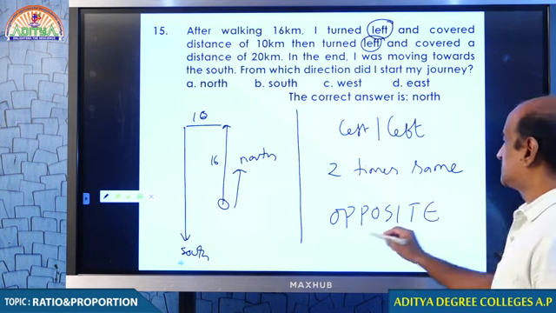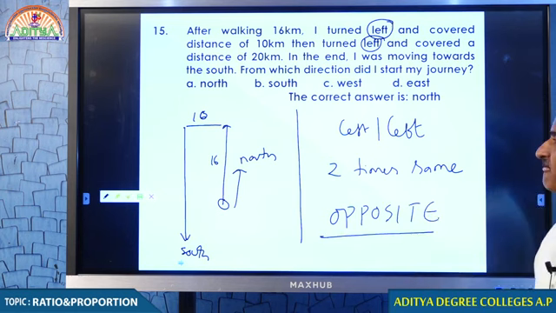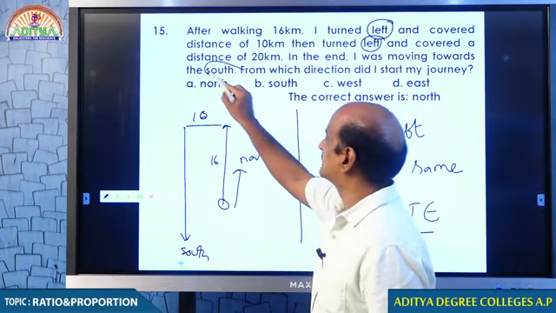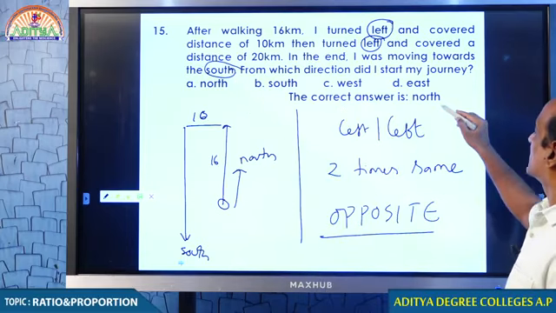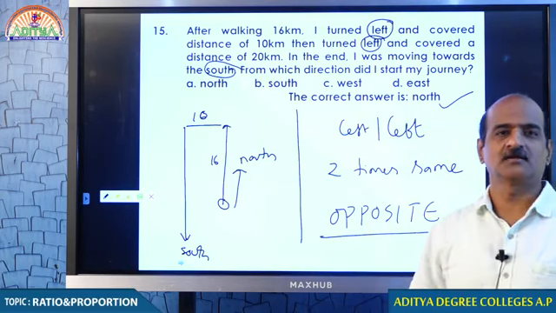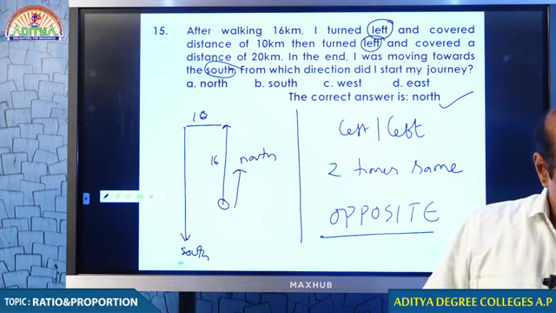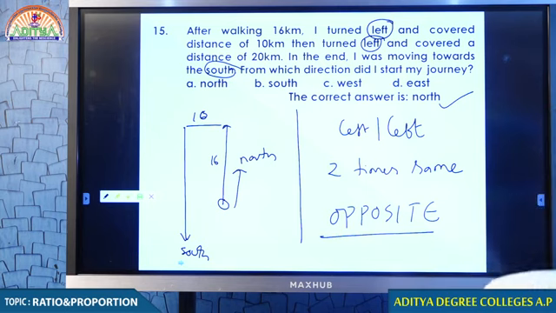Where was he facing? He was facing south. Therefore, how did he start? He started in north. So if a person turns 2 times left, we can simply take it like this. I hope you understand, my dear students. Okay?